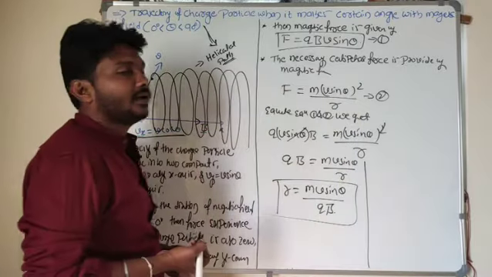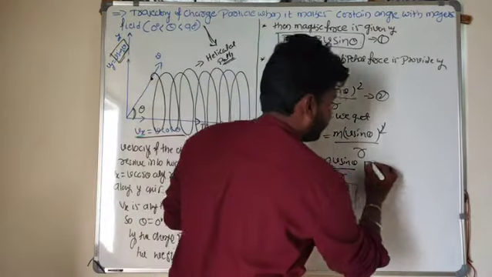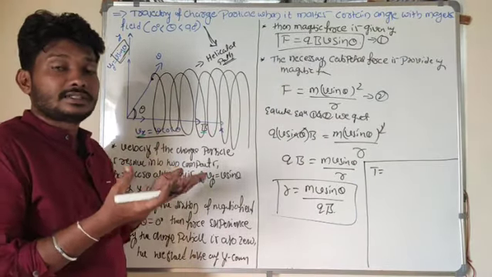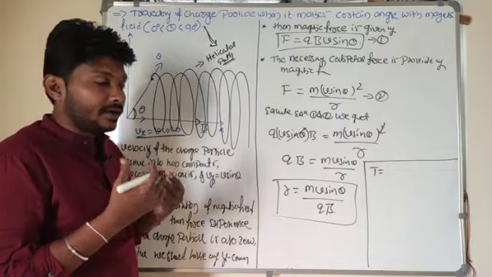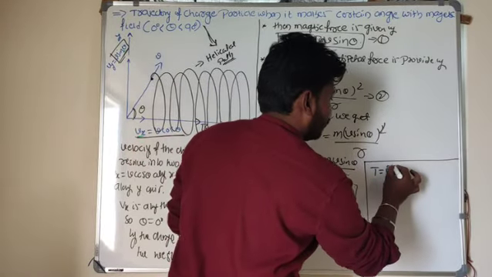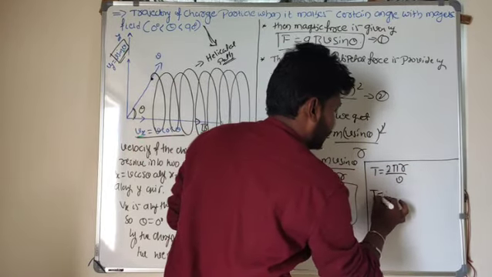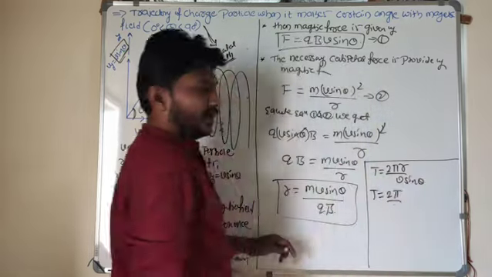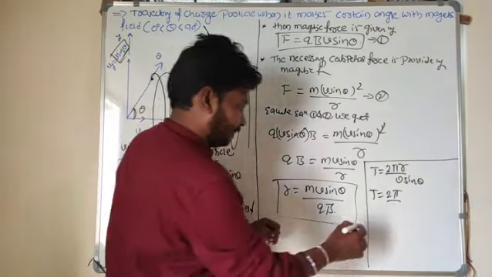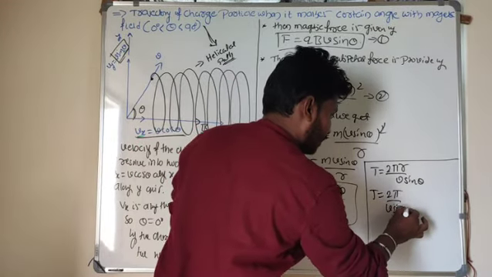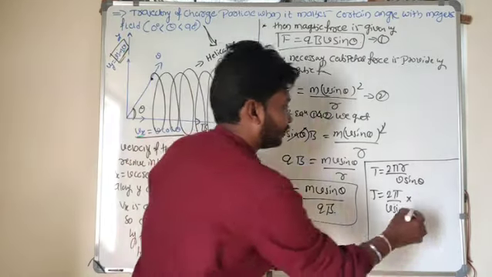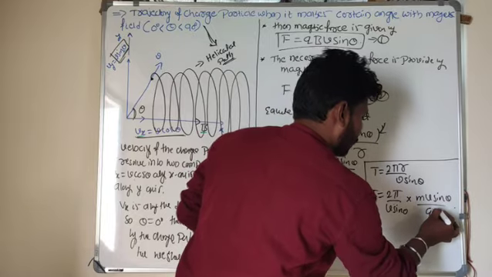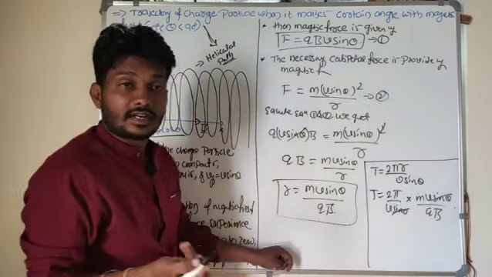Now I want to find the time period and frequency. Look here, the time period is equal to distance, meaning the circumference of the circle, 2 pi r, divided by v. Here v means v sin theta. So T is equal to 2 pi divided by v sin theta into m v sin theta divided by qB. The v sin theta terms get cancelled out.